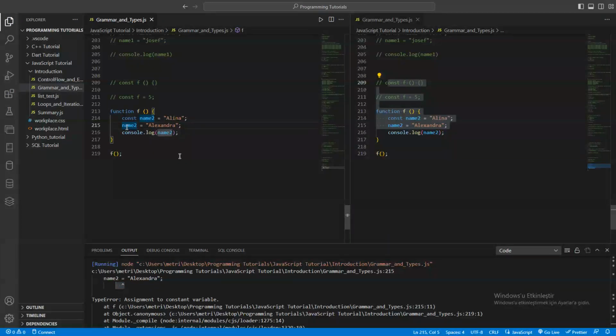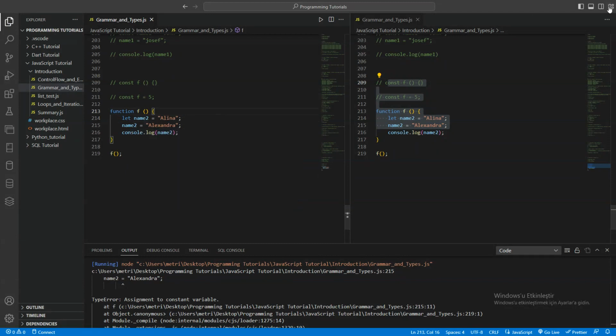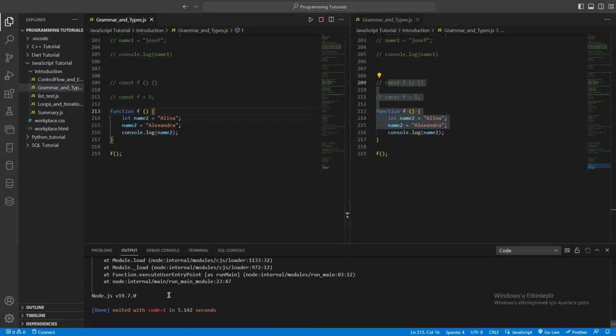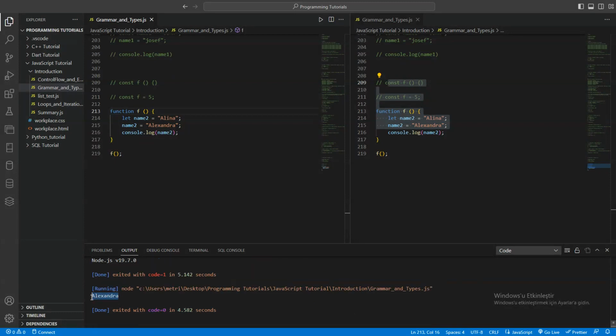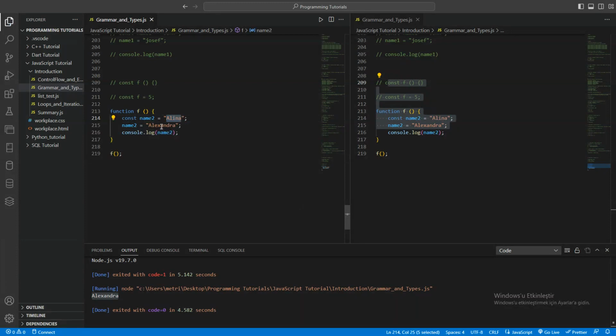You can't add another value to the same thing that we use const, because look, it's saying type error, assignment to constant variable. Const is something special. It's not like let. When you run that with let, you'll see the result: Alexandra. As you see, it changed from Alina to Alexandra. Even if you use var, it will be the same. But const is special. It will always be Alina, not Alexandra.